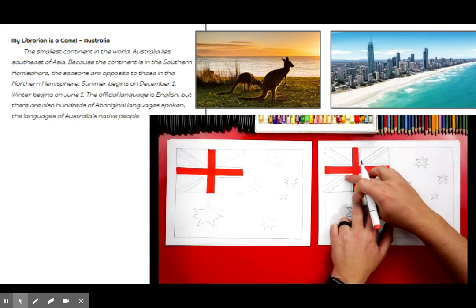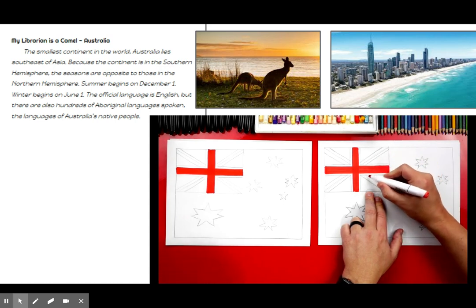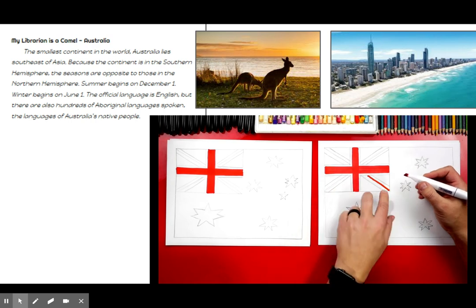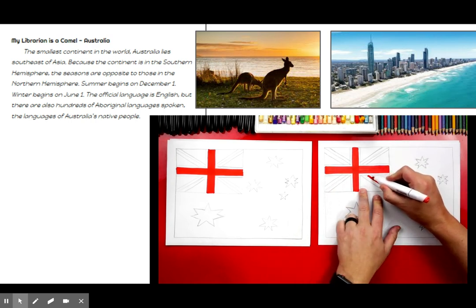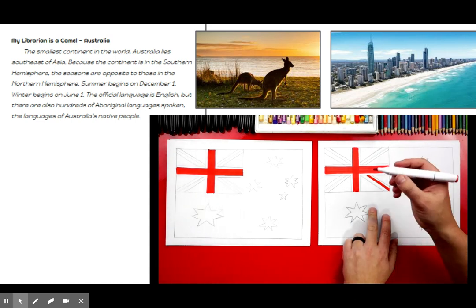Now we're ready to color the X going through the cross. So the first one we're going to do is this bottom right, and we have the line going right through the middle. So I'm going to use some marker to trace on the top part of that diagonal, the center line. So I'm going to do another line that gets a little thicker right next to it. So I'm coloring above that center line. So the white border on the bottom side is thicker than the white border on the top.